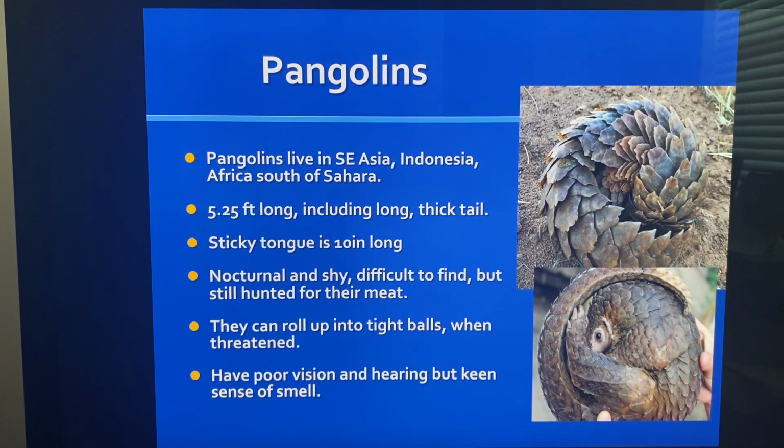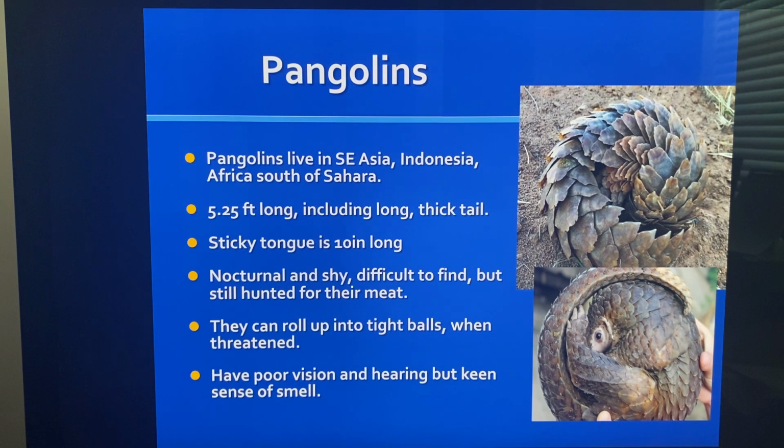Pangolins also live in Southeast Asia, Indonesia, and Africa, south of the Sahara. So they live in a variety of environments. They're 5 1/4 foot long, and they include this long, thick tail, as you can see with the plates. They do have a sticky tongue that's 10 inches long, and they're nocturnal and shy, and they're difficult to find, but they're still hunted for their meat.